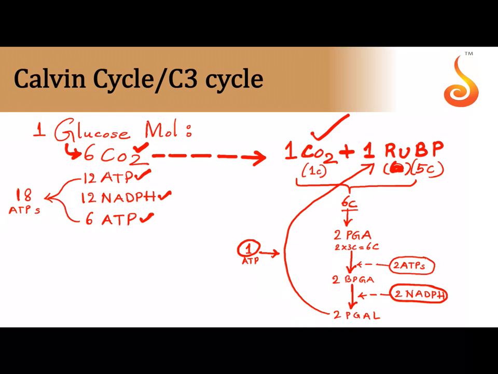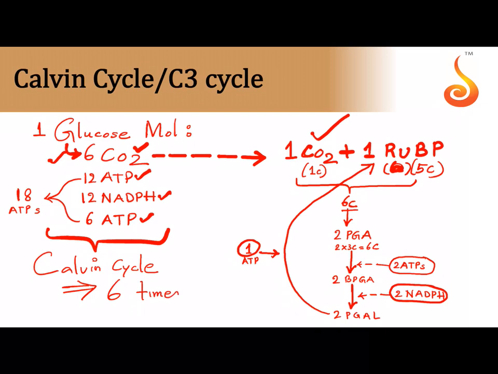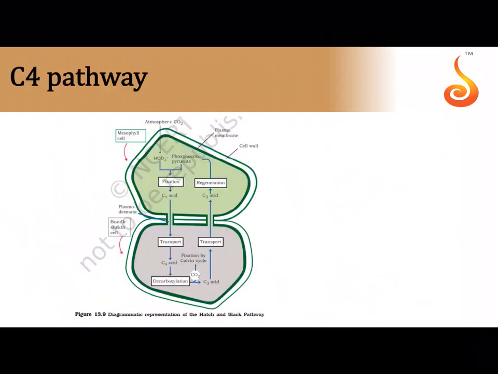But the right way is, for 1 glucose molecule, you consider 6 carbon dioxide molecules. So that means how many times is the Calvin cycle happening? Like I told you, the Calvin cycle is happening 6 times. It's happening 6 times. Okay.